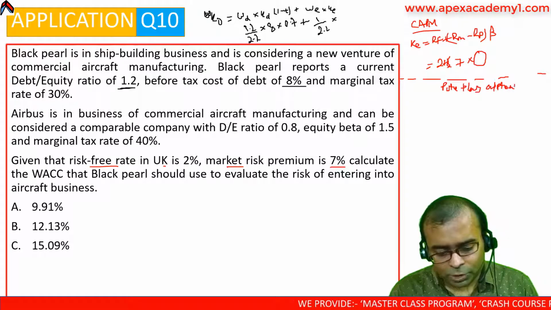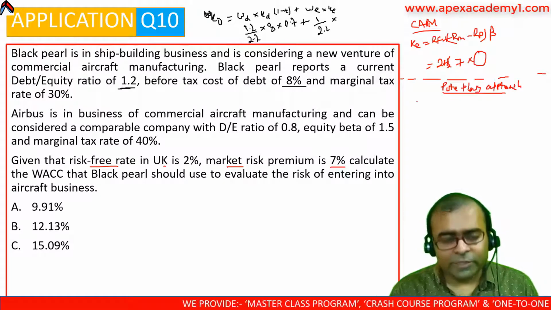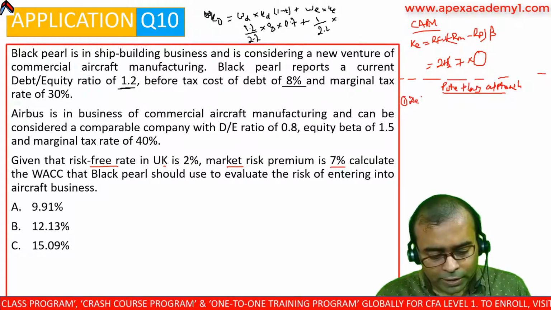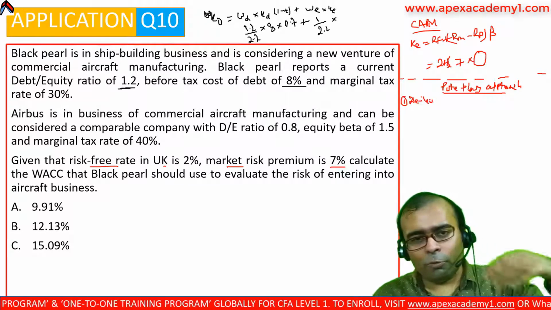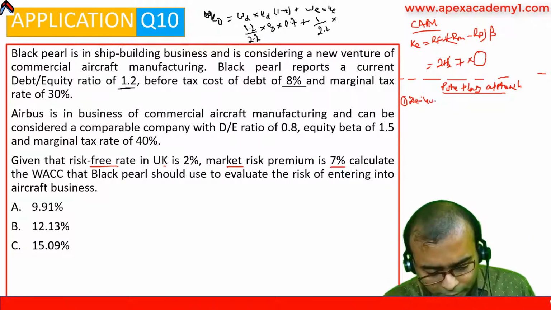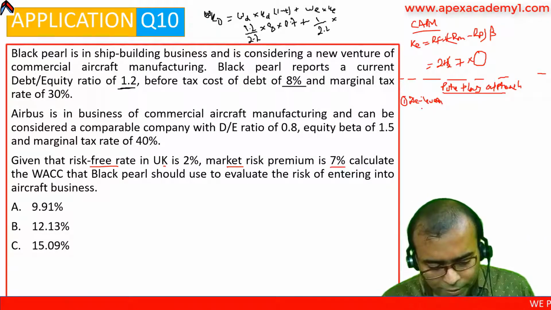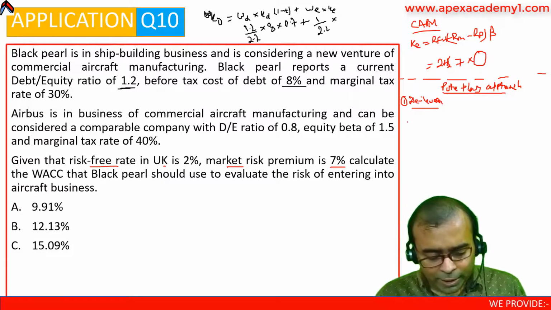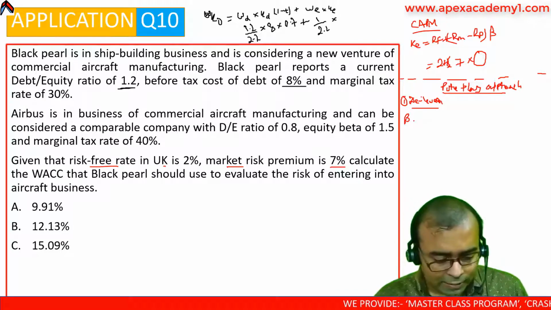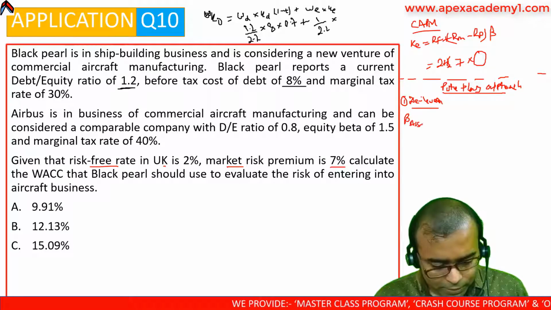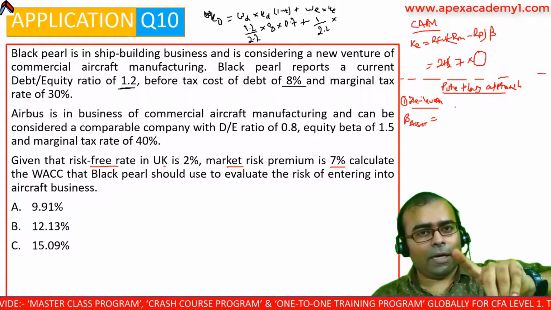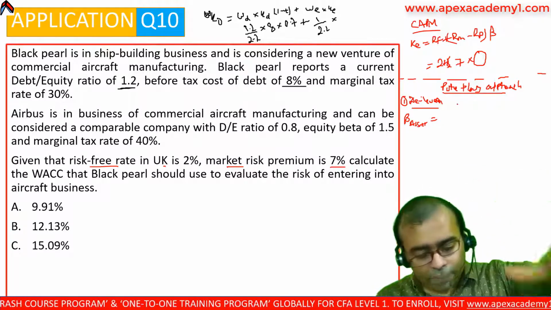What does this approach say? It is very straightforward. First, number one, you need to de-lever. I'm not going into finding a comparable company and all; I'm directly jumping into the calculation perspective. We have to de-lever the beta. So we will calculate the asset beta of the project, which is equal to the equity beta of the comparable company.